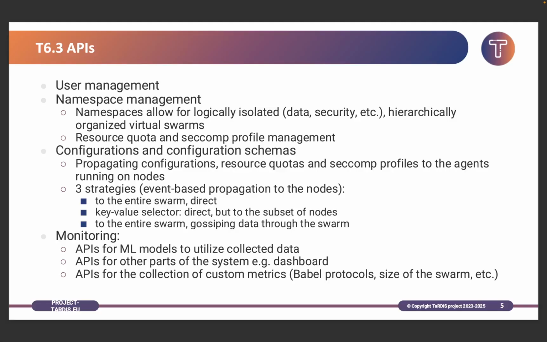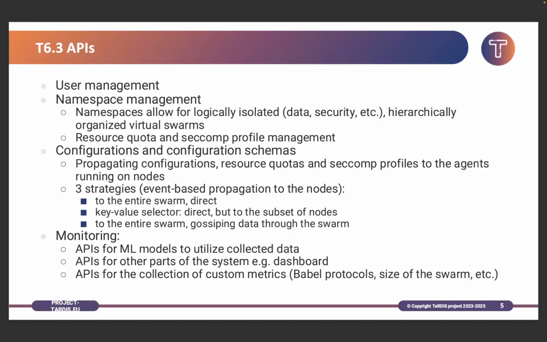The second strategy is a key value selector, where users create or add a bunch of key value pairs, and those key value pairs are compared against key value pairs inside the nodes, applications, and all other elements. We want to do also a direct push, but only to a subset of nodes.